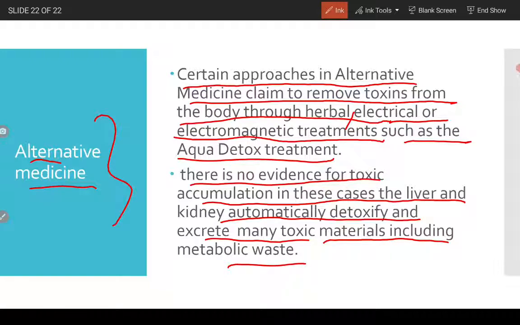In alternative medicine, there is actually no evidence that it works. What they do in alternative medicine is they use snake stones, body cleansing, Scientology purification, Gerson's therapy, oil pulling, foot patch detoxification, nada.